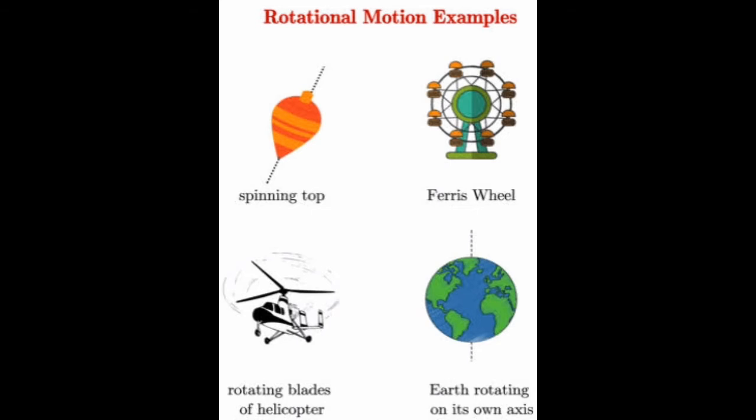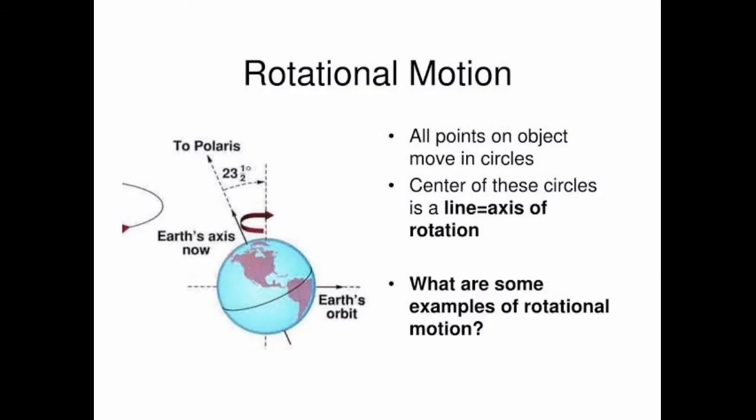The next type of motion is rotational motion. In rotational motion, the whole body rotates about its own axis. For example, you can see a spinning top, the potter's wheel, a fan in motion, and the motion of the earth on its axis is also an example of rotational motion. So the motion of a fan, spinning motion, and the rotation of the earth all come under rotational motion.